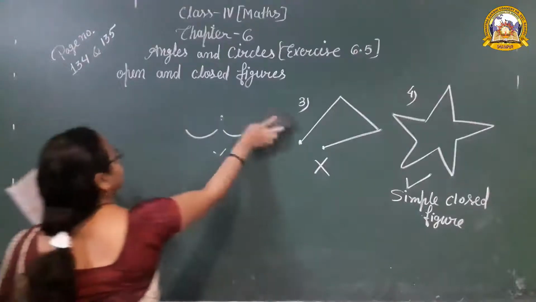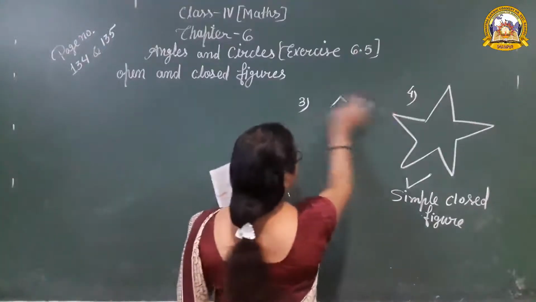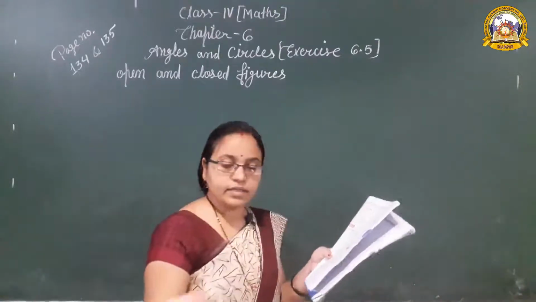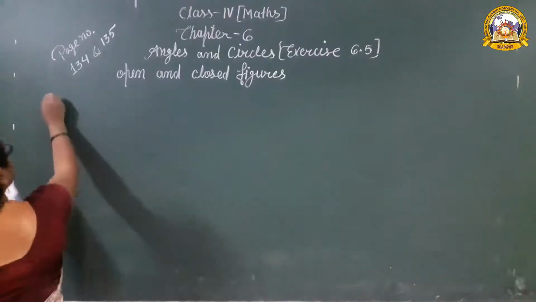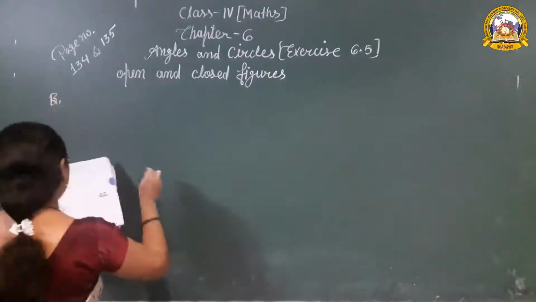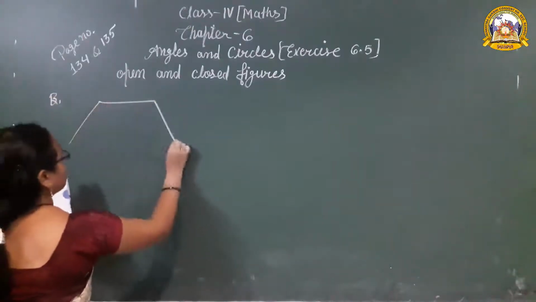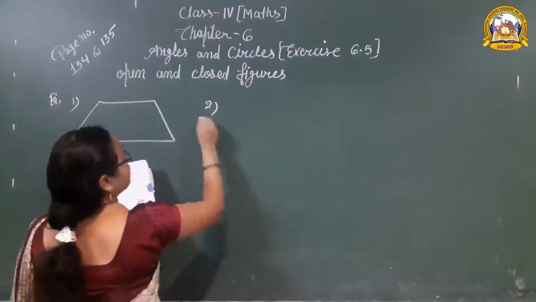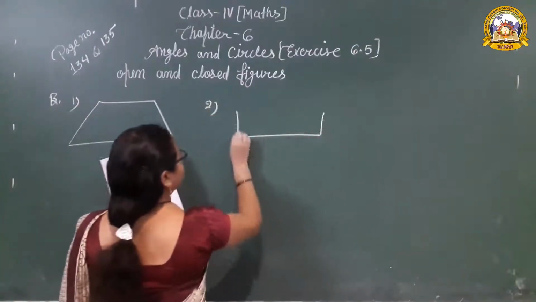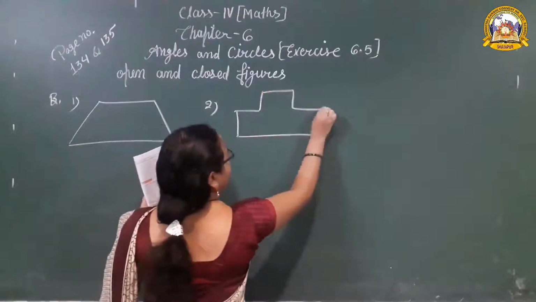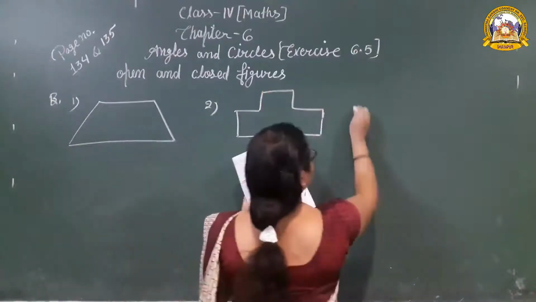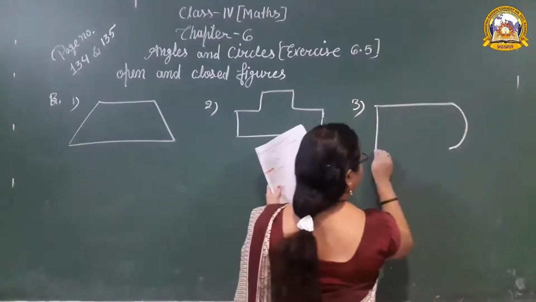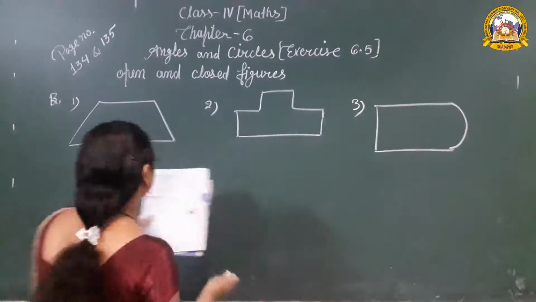What is given in question number B? Color the polygons. In that question also different shapes are given.